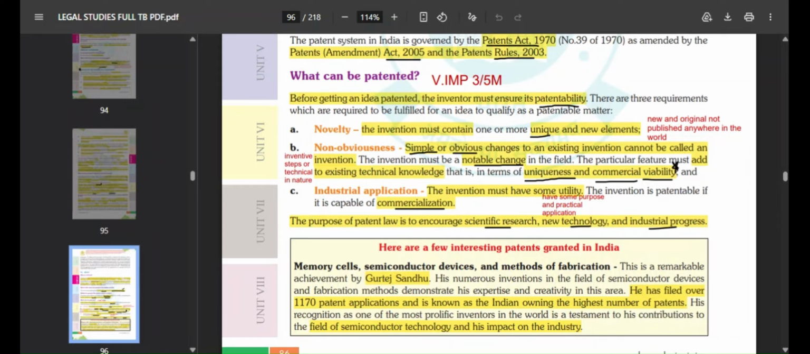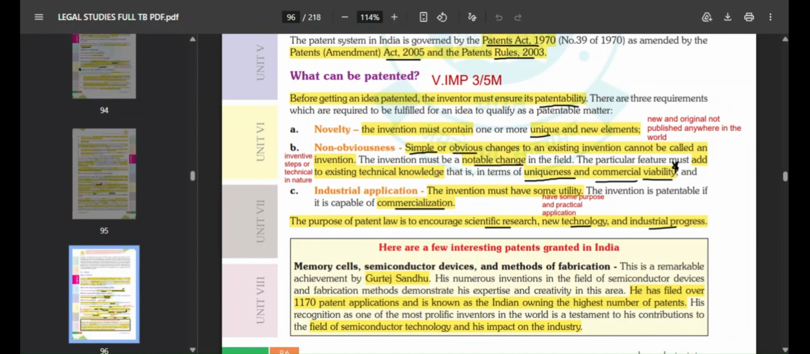And the last is industrial application. The invention must have some utility, it should have some purpose. It is not just for the sake of doing it. An invention is patentable if it is capable of commercialization. Commercialization means it is able to be used in the market, you are able to sell it or make money out of it. So the purpose of patent law was basically to encourage scientific research, new technology and industrial progress.